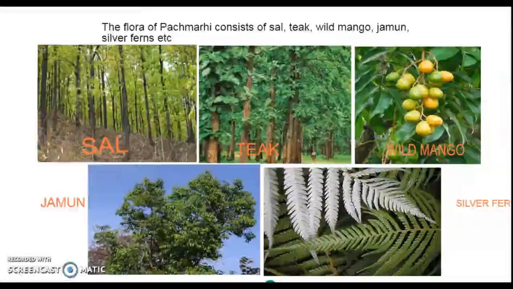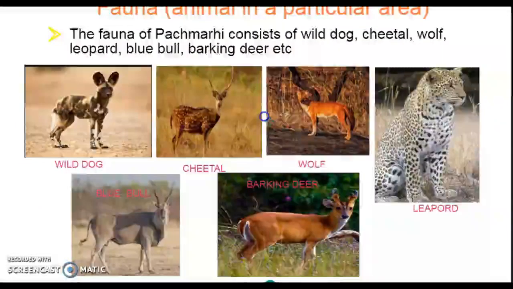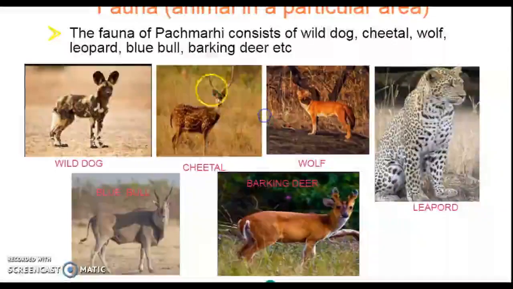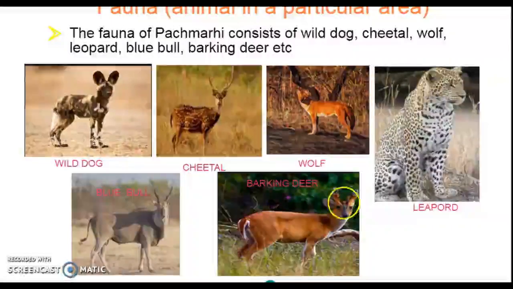And which are the animals found in the park? The fauna are the wild dog, the cheetal, also known as the spotted deer, the wolf, the leopard, the blue bull or nilgai, and the barking deer. So these are some of the animals found in the Satpura National Park.